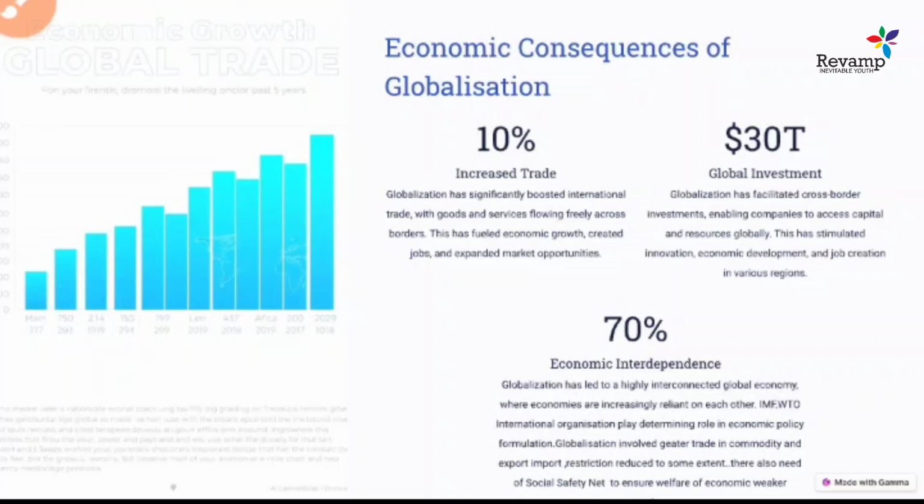And the second thing is global investment. Globalization also impacted cross-border investment, like foreign direct investment. We have all heard this word. So globalization also increased foreign direct investment in the countries, even FPI, foreign portfolio investment. So all these things started with globalization. This is one more consequence of globalization.